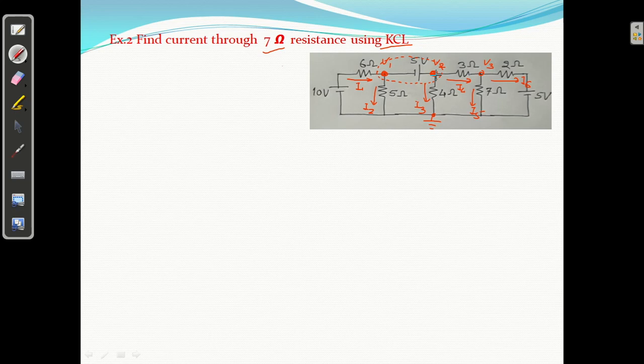How to solve the problem? Clear? So we will write 1 KVL for the super node and 1 KCL. In super node, super mesh, we write 1 KVL and 1 KCL. KVL for super node. What is the voltage here? V1. And from here to here, what is happening? Rise. So V1 plus 5 equal to V2.